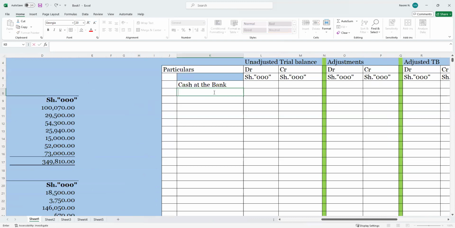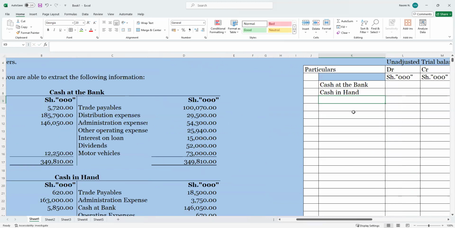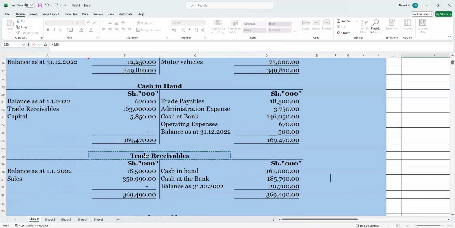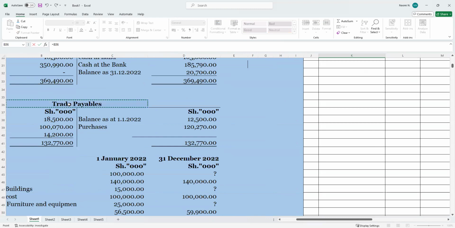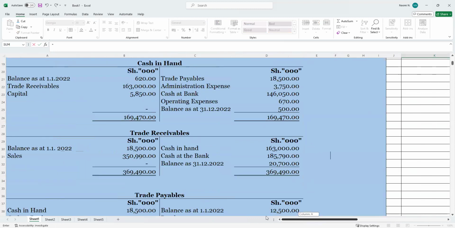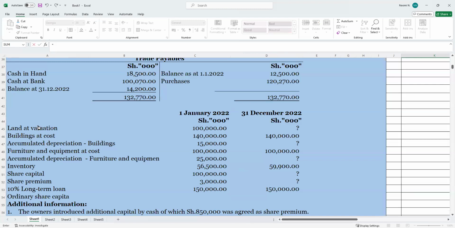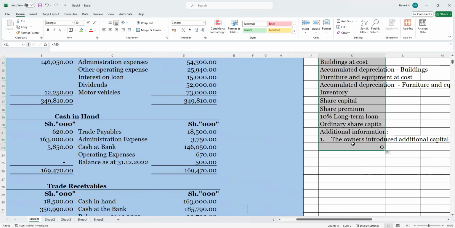The other way I can say is equal to, I hope it will pick this one. Okay, nice one. We can use that one. It's equal to, then you pick this one. Then you enter the same thing. This one, then you enter, then this one. Okay, let's see. Opening balances. I think we are good to go. Because this information also has opening balances, that is what we will end up with. We will just have to delete this.